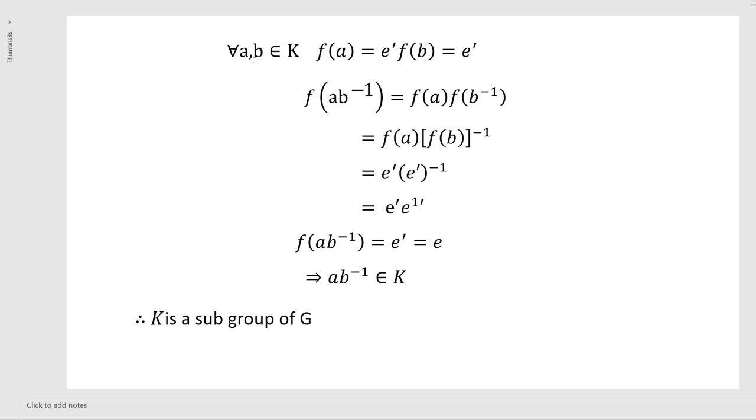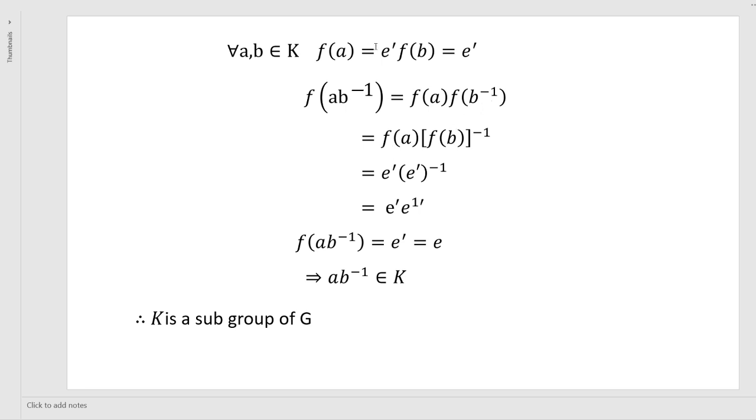For this, we consider any two arbitrary elements a and b from K. If they belong to K, it means f of a is equal to e dash and f of b is equal to e dash. Next, consider f of a b inverse. f is a homomorphism, therefore we can write f of a into f of b inverse. Again, f of b inverse is f of b whole inverse, we proved this in a theorem, right? In the same way, we can write this one.